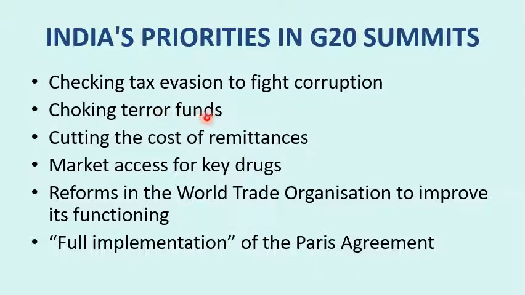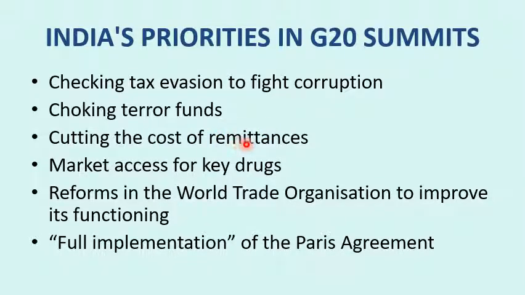And we want to stop the terror funds. There is money laundering, so we have to stop that. We can stop those terror funds only with the cooperation of the developed nations and all countries that are present in G20. So we have to cut the cost of remittances.